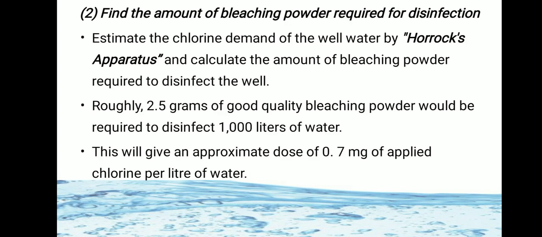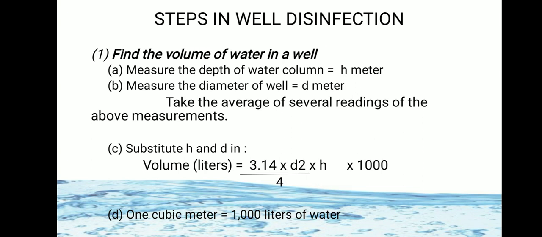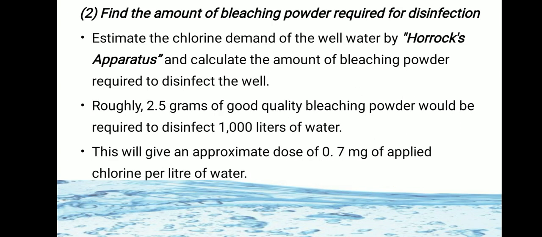Second, after measuring the volume of the water in the well, the next step is to find the amount of bleaching powder required for disinfection. It is found out by using the Horrocks apparatus. The Horrocks apparatus estimates the chlorine demand of the well water and calculates the amount of bleaching powder required for disinfection.